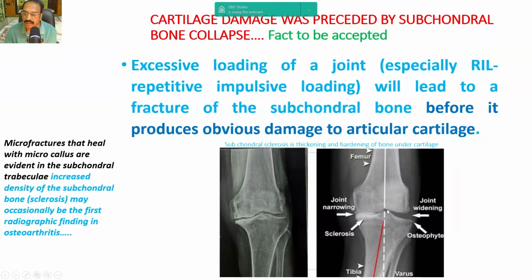This AP X-ray of the knee shows clearly the sclerosis of subchondral bone, and here you can see the lateral condyle is convex and healthy with the support of the fibula that is forming the proximal tibiofibular joint, whereas the medial tibia has no support and is getting collapsed and is almost reduced to a small triangular shape like a beak. So here the subchondral bone is sclerosed, subchondral cysts are formed, osteophytes are formed. So the main change is in the condyle due to porosis, not in the joint space.